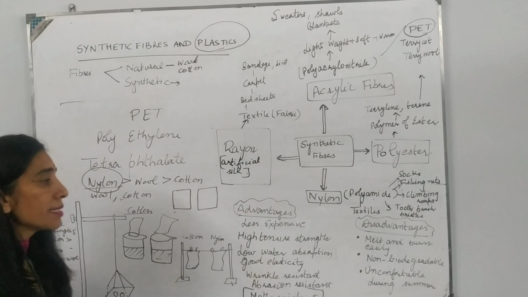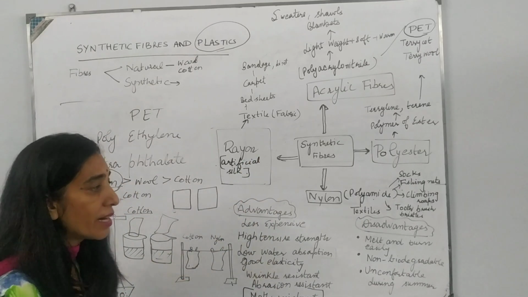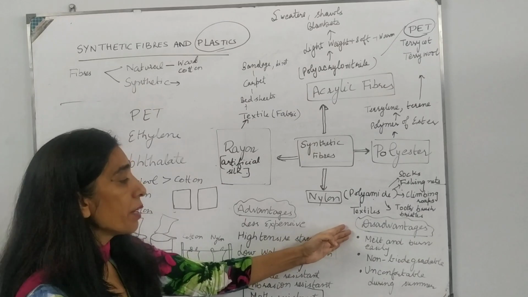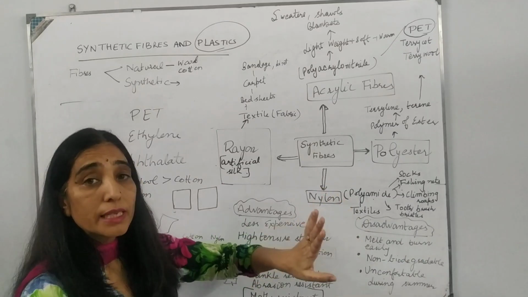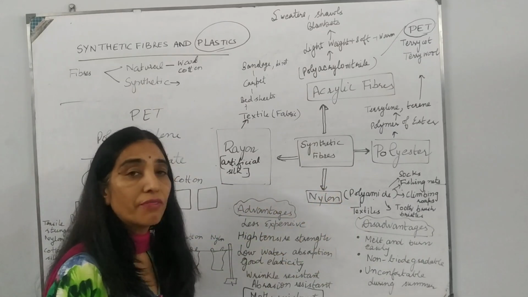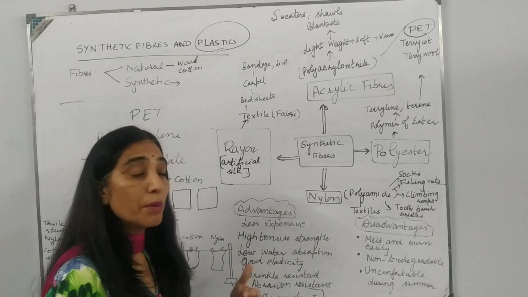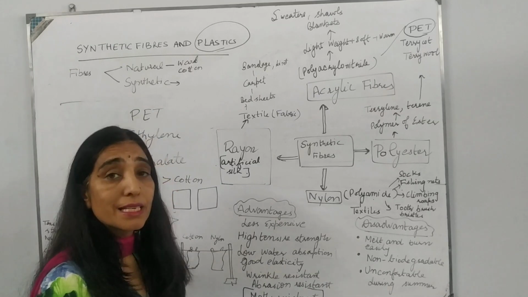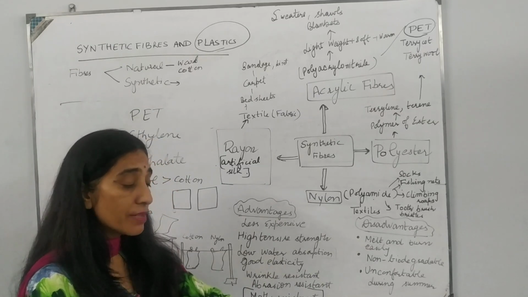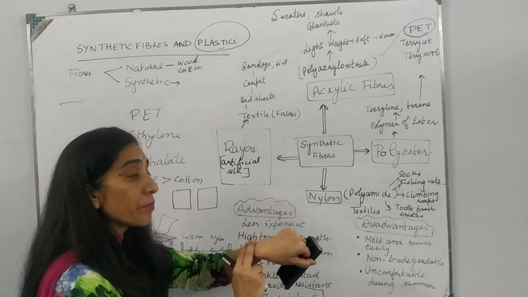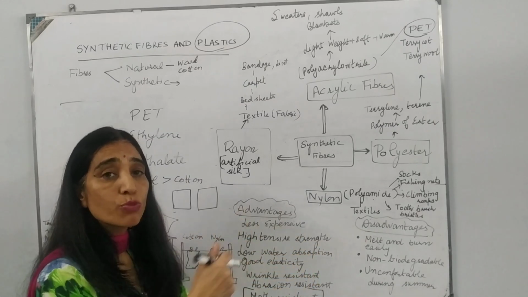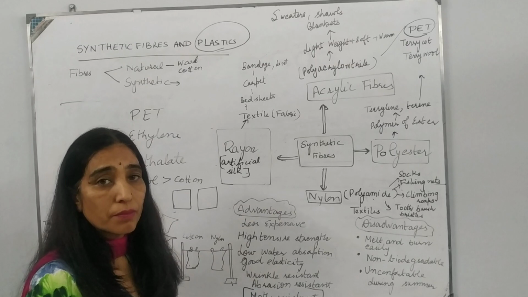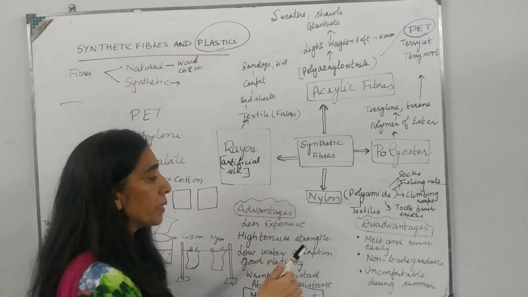But if something has advantages, there may be some disadvantages also. The same is true for synthetic fibers. These melt and burn easily, so we cannot wear them in a laboratory or in the kitchen because they catch fire very easily. If they catch fire, they will stick to our skin, and the burns will be more severe as compared to if cotton catches fire. Cotton doesn't burn that easily.